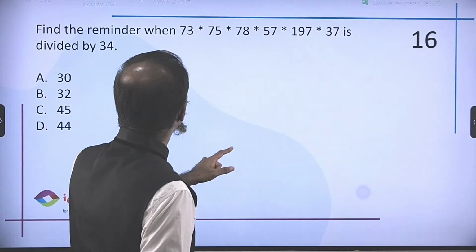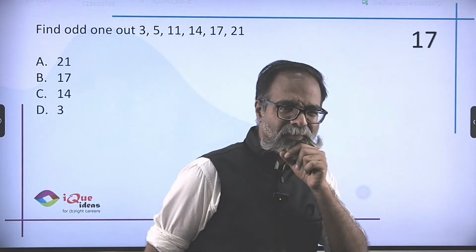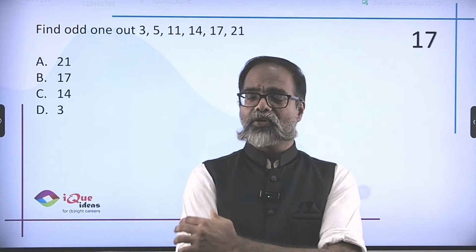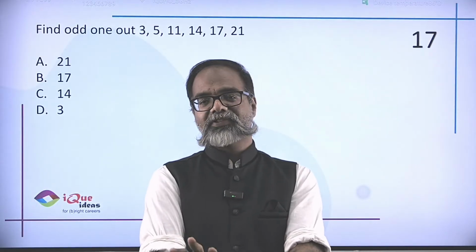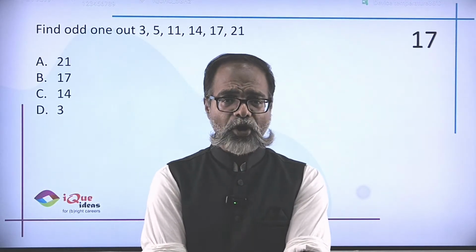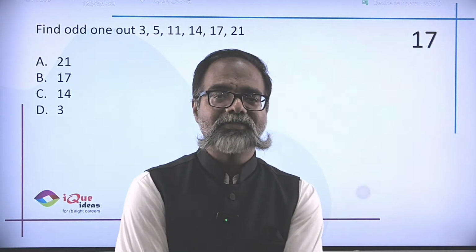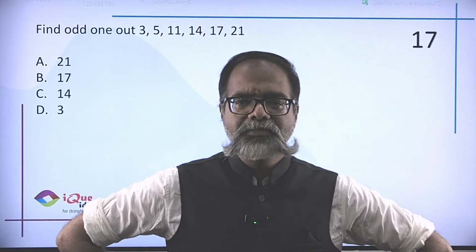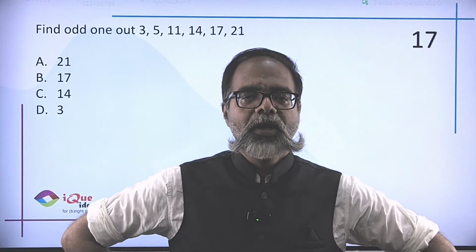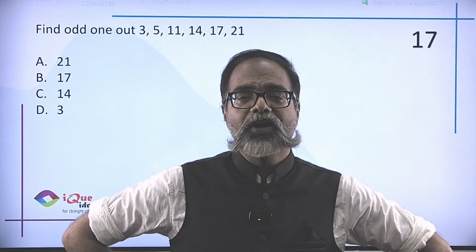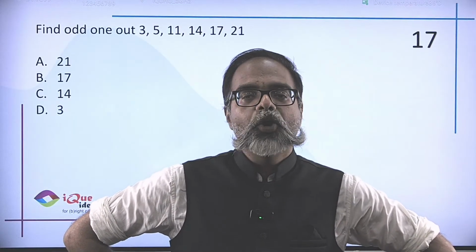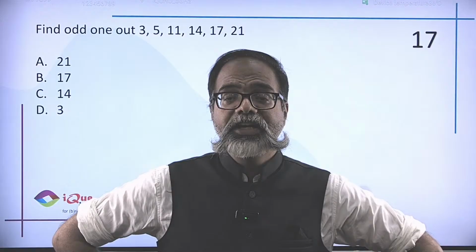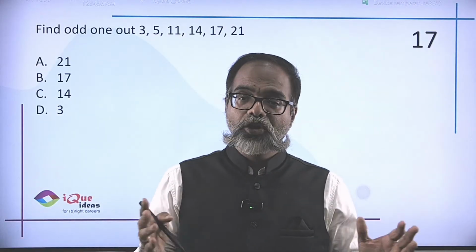Okay. Now, painful question, because I've seen this question in the paper multiple times and always I am not satisfied with the answer. Let's see. It says find the odd one out: 3, 5, 11, 14, 17, 21. First, I tried all sorts of things, trying it as primes, difference of the numbers, so on and so forth. But the only logic which seems to work is 14 is the only even number in the entire group. And I'm not sure, because they have officially never given out the key. I do not know whether year on year that is their logic.